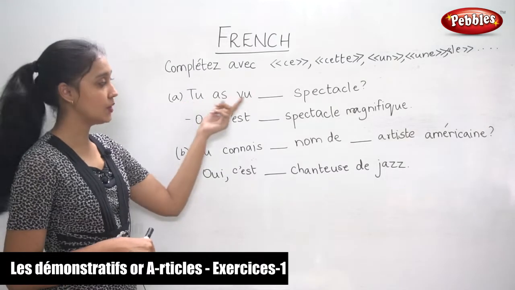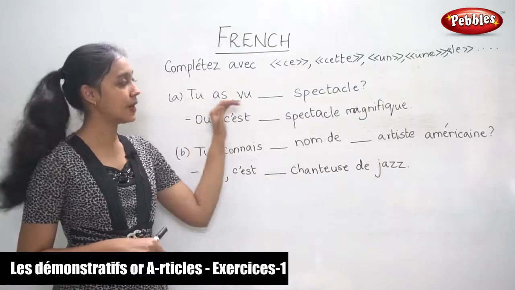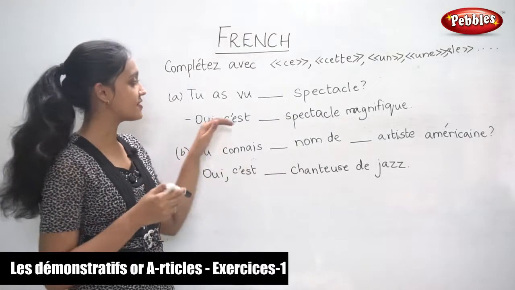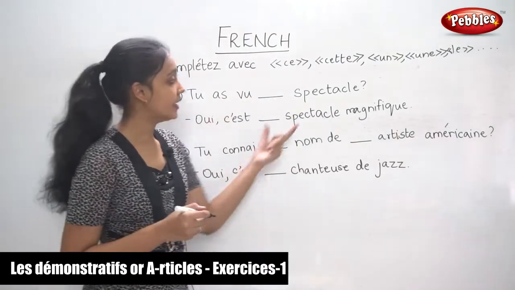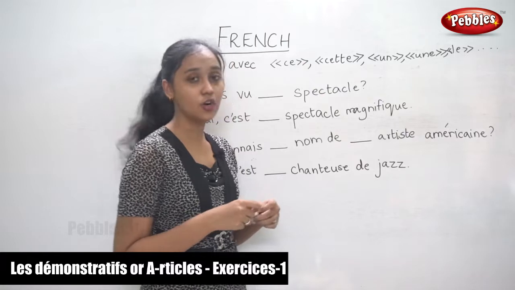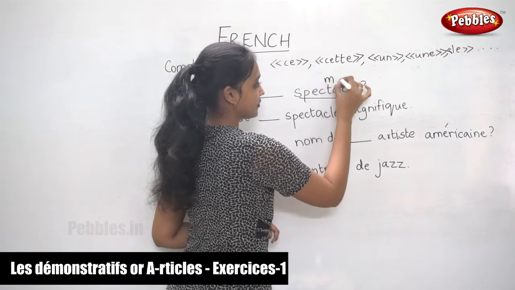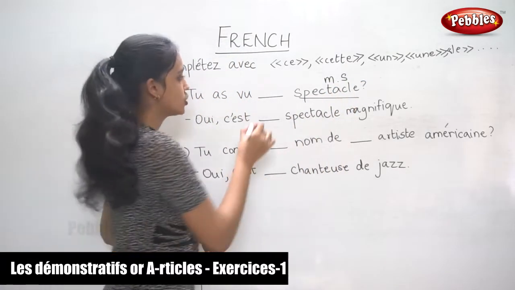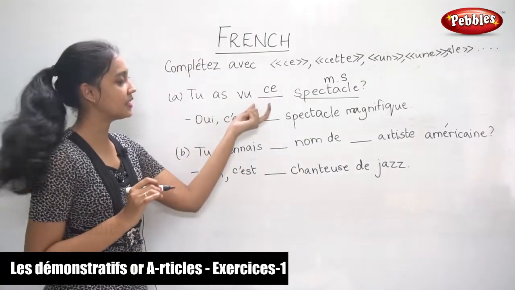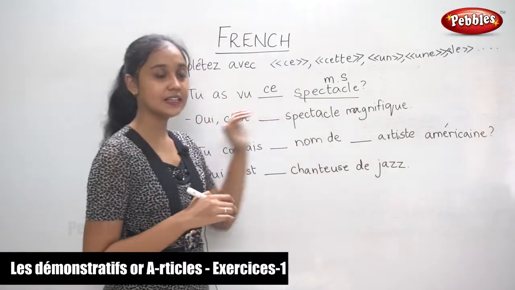To our view, you have seen dash spectacular. So now in this case they are asking about some particular spectacular. So this, you have seen this spectacular. Now you need to see for the noun whether it is masculine or feminine. So this noun is in the masculine singular form. So we write ce, because in this sentence we need a demonstrative adjective. They are asking about something in particular. Tu as vu ce spectacle?